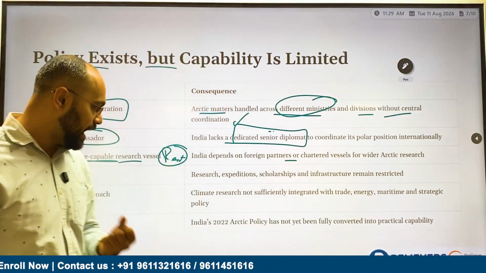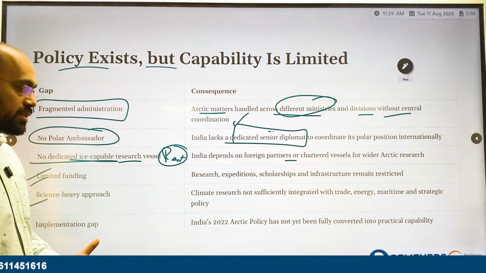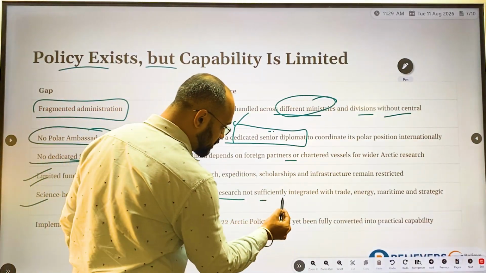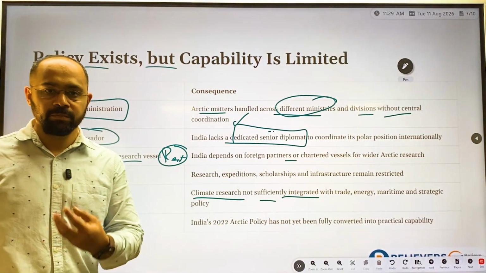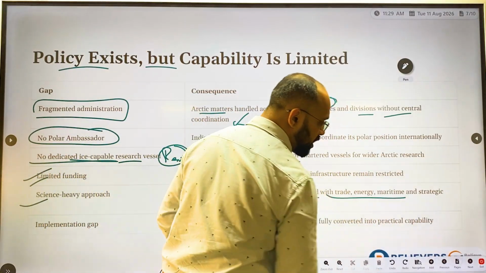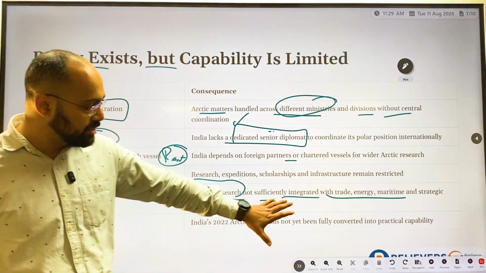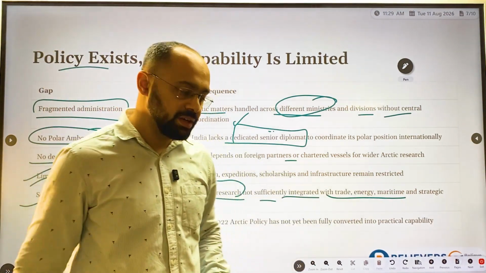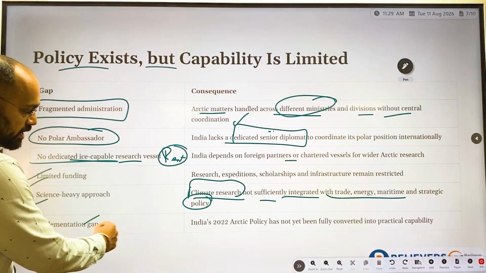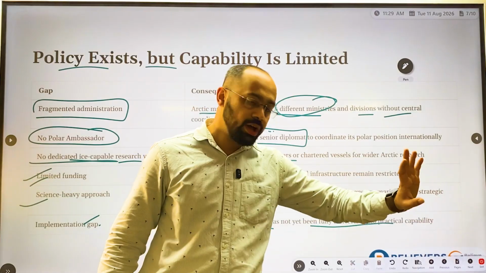This is where we are lacking. Next is limited funding and a heavy science approach. Climate research is not sufficiently integrated with trade. We are only discussing climate, but we lack clarity regarding energy, trade, and maritime resources also. Then, the implementation gap: India's 2022 policy has not yet been fully converted into practice.